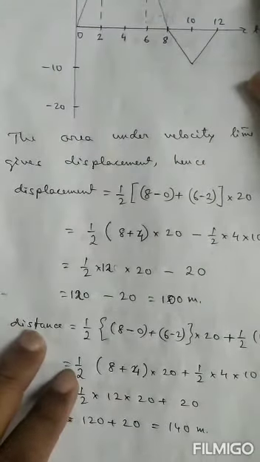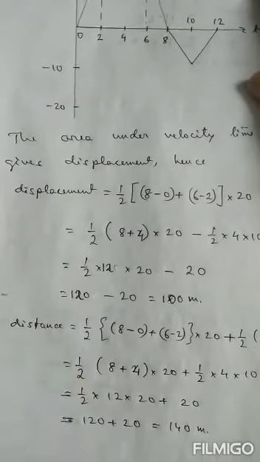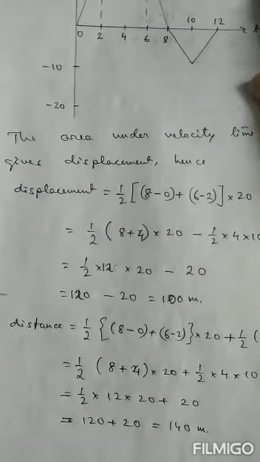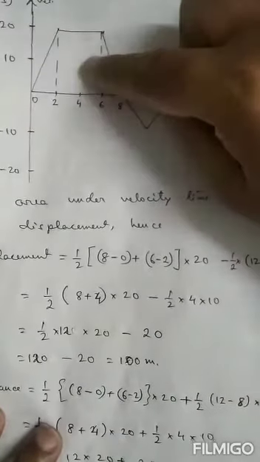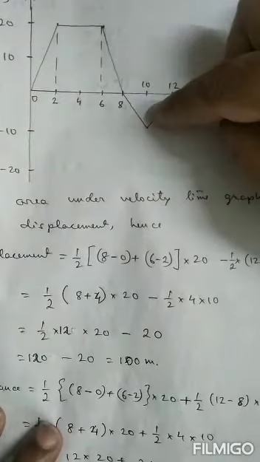But what is distance? Distance is a scalar quantity. It cannot have negative value. So therefore, in order to calculate the distance traveled by the object, we have to add this area plus this area.